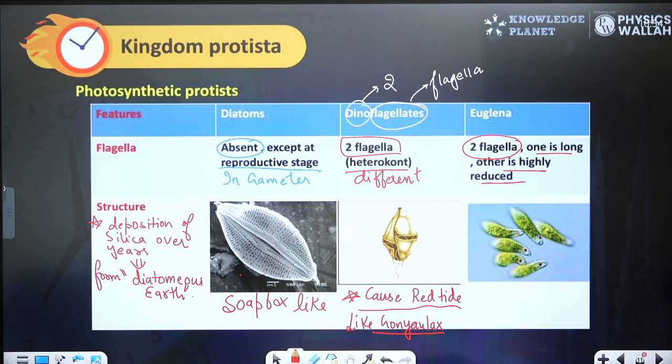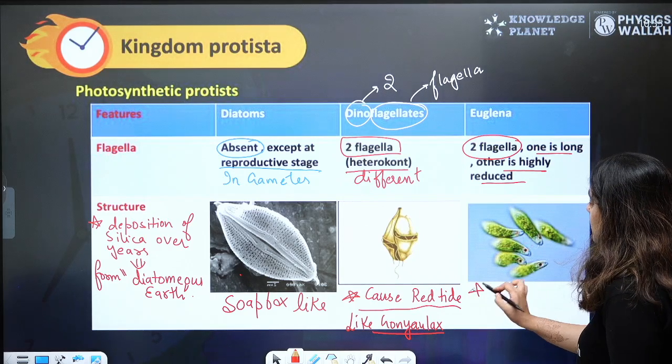So excessive growth of these dinoflagellates can cause red tide. I hope this is clear to all of you.